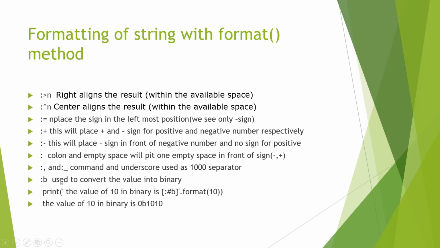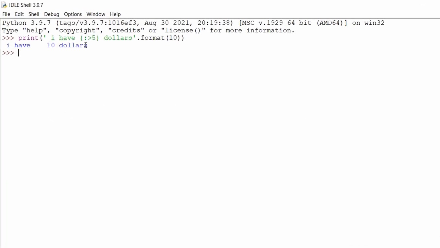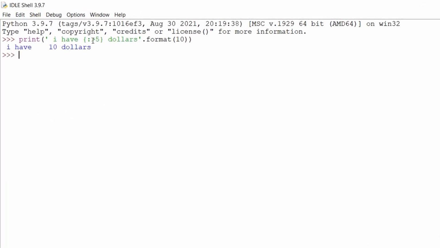What it does, it converts any other number into a binary number. Okay, so here colon and then greater than sign, what it does is it will assign 5 spaces to this value 10 and it will move the value 10 towards the right of those 5 spaces, as we can see here. So 10, now there are total 5 spaces here and 10 is towards the right of it.